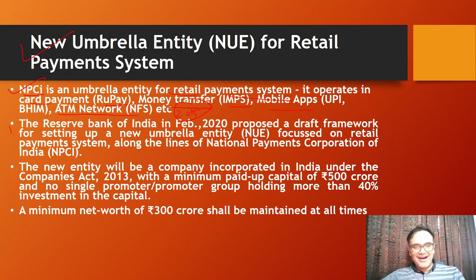Then the RBI in February 2020 proposed a draft framework for setting up a new umbrella entity focused on retail payment systems along the lines of NPCI. This new entity will be a company incorporated in India under the Companies Act 2013 with the minimum paid up capital of rupees 500 crore and no single promoter or group holding more than 40% investment in capital. A minimum net worth of rupees 300 crore must be maintained at all times.